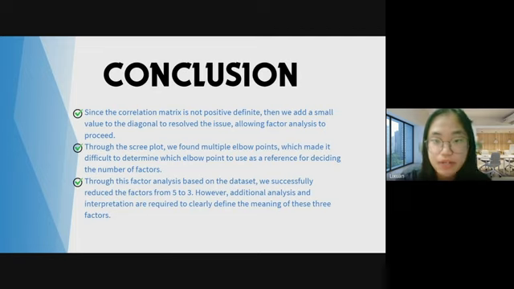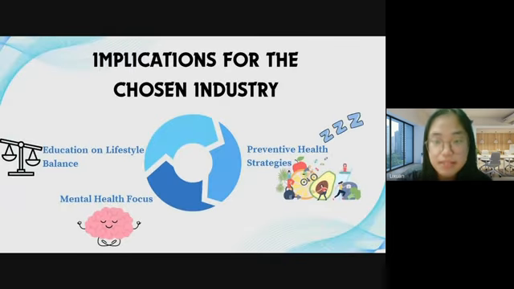Then through the scree plot, we found multiple elbow points, which made it difficult to determine which elbow point to use as a reference for deciding the number of factors. Lastly, through this factor analysis based on the dataset, we successfully reduced the factors from 5 to 3. However, additional analysis and interpretation are required to clearly define the meaning of these 3 factors. Next is the implication for the chosen industry, which is the healthcare industry. The implications are education on lifestyle balance, mental health focus, and preventive health strategy.